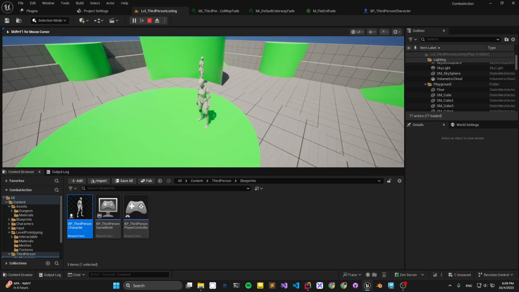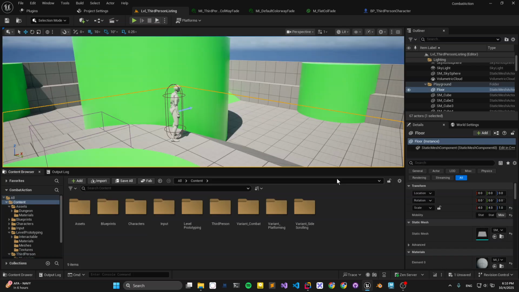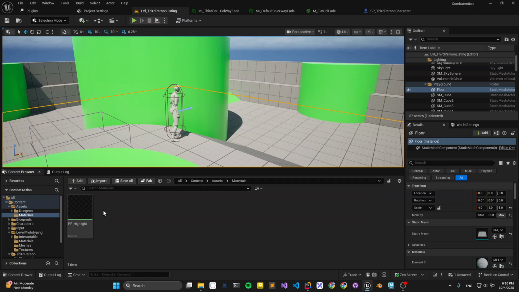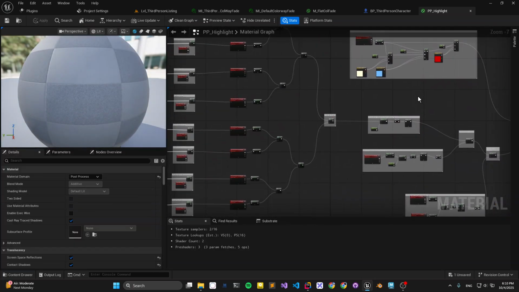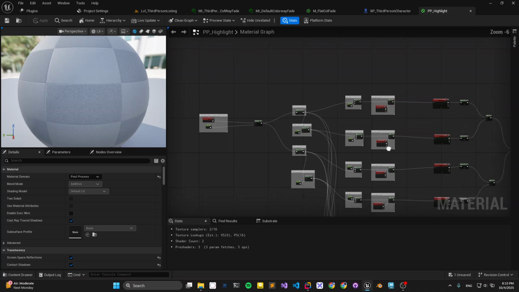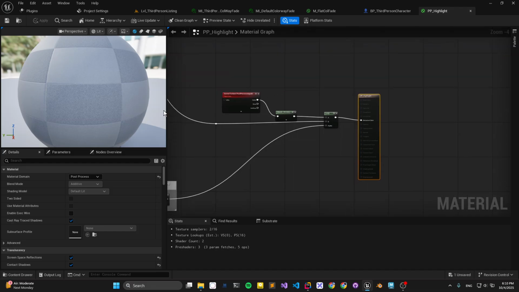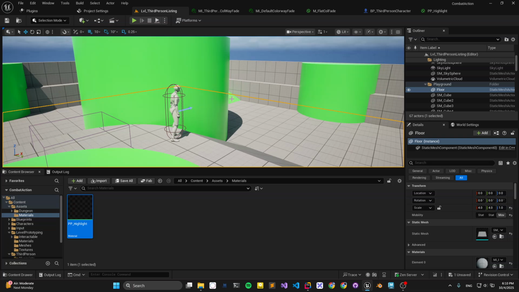So today I'm going to be making this. First of all, you're going to need a highlight material. In this case, I'm using an asset from a Udemy course. I will leave the link below in the comment, but it seems I had some trouble when I put it on YouTube.